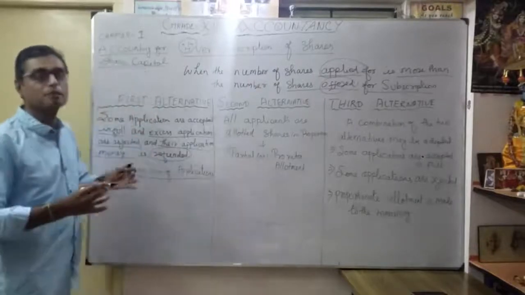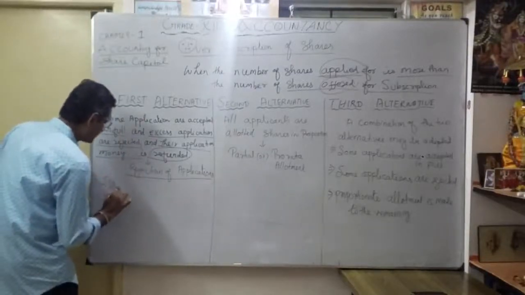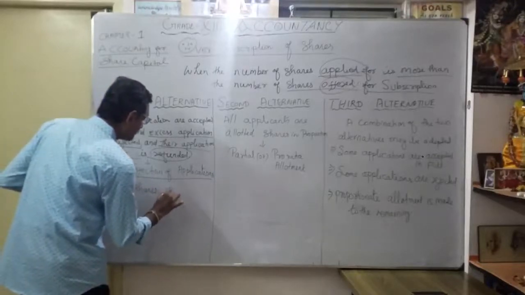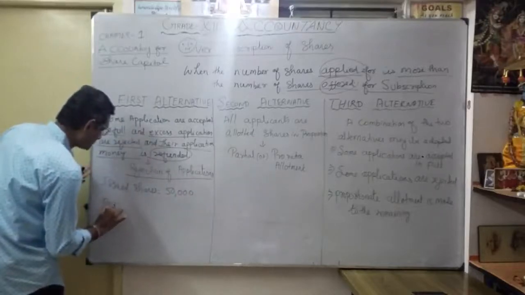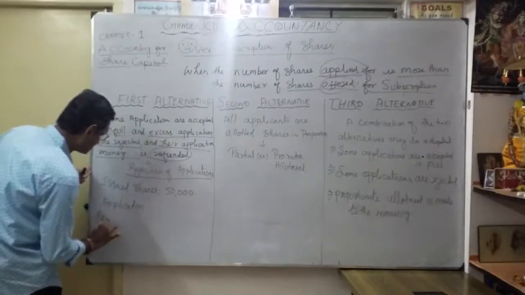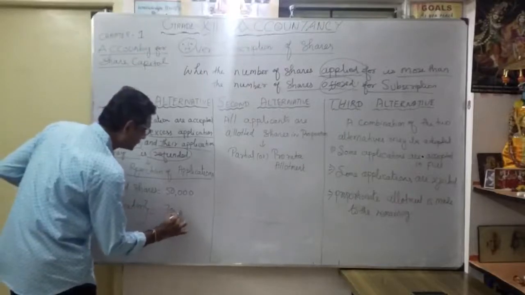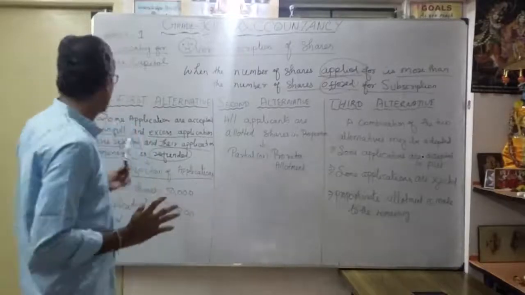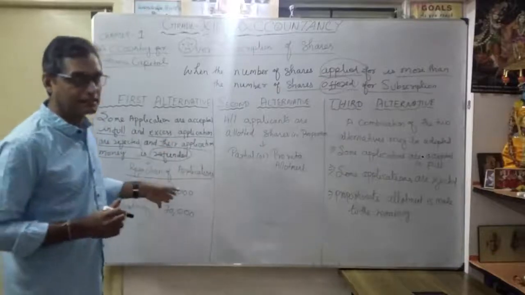Now I will explain with an example. Issued shares are 50,000. Applications received are for 70,000 shares. In this situation, some applications are accepted in full, as usual the entire 50,000.